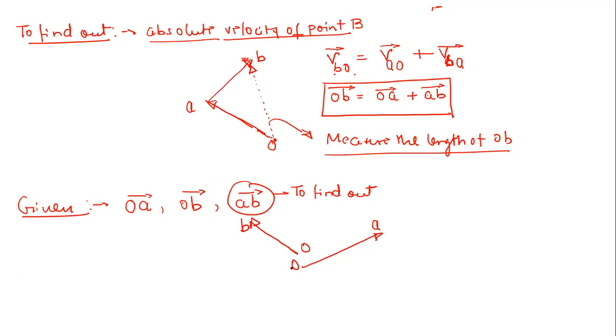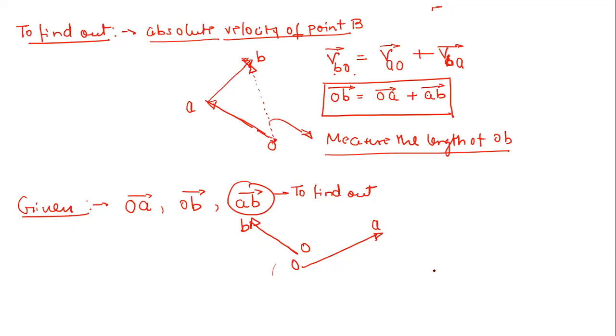Right? So see, again, this is very simple. What you need to do, see, always observe this common letter points. If you can spot this common letter points, the rest of the problem is solved, right? So see, these are the common letters, right? O, right? You simply drag this OB vector and you place this OB vector at this point O, right? So you can start with anyone. Either you keep this OB vector like this, and you can drag this OA vector and place this OA vector at this point O, right? So either way you can go.